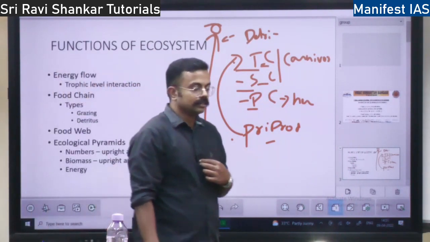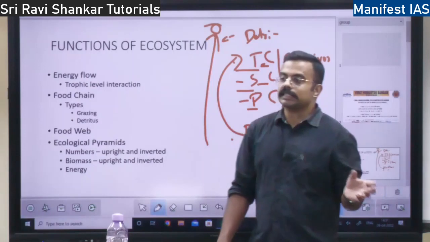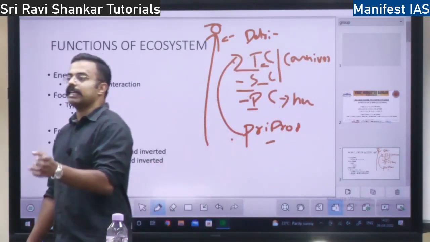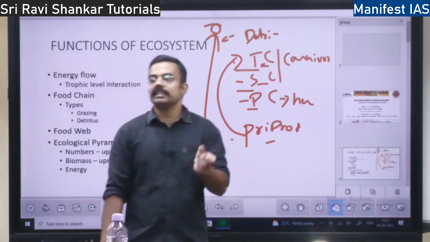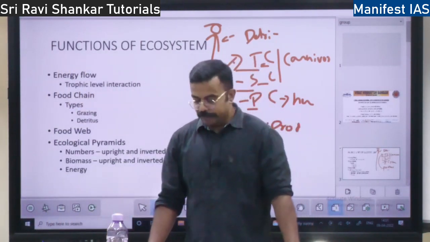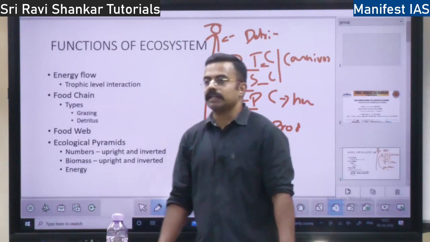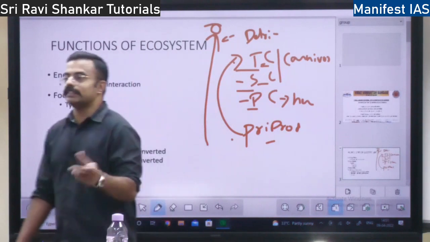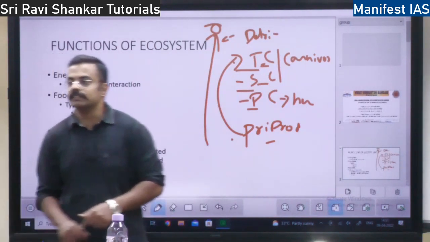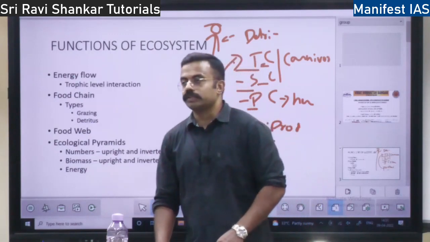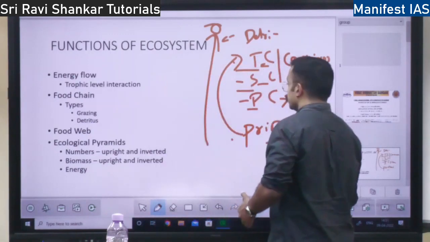Food chain means grass is eaten by grasshopper, which is eaten by rat, which is eaten by snake, which is eaten by eagle, which is eaten by the microorganisms. That is the food chain. It is the sequence of feeding, the concept of eating and also being eaten. You eat something, you will be eaten by someone else. So there will be energy transfer in this food chain.